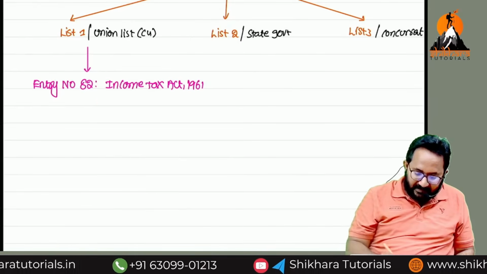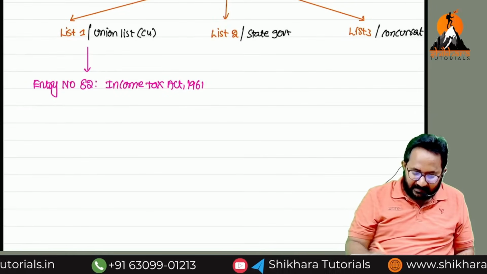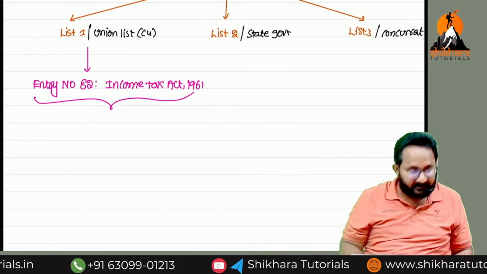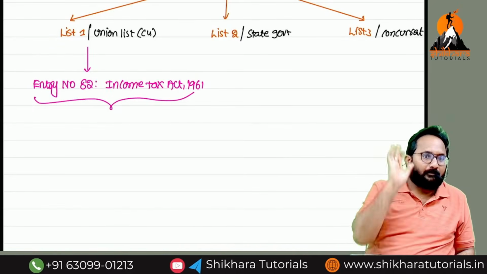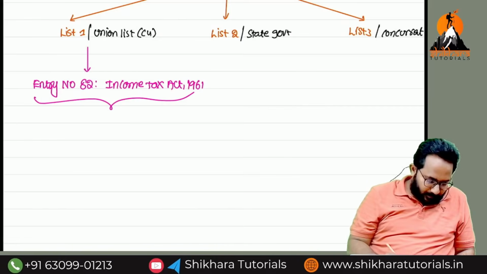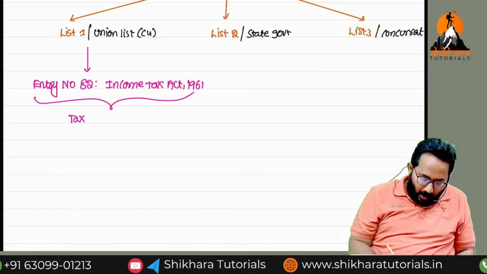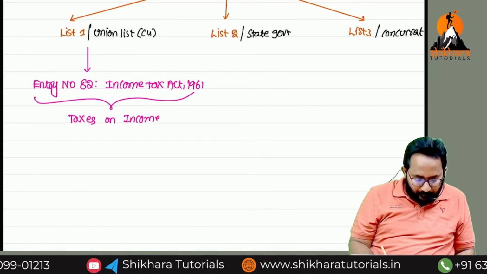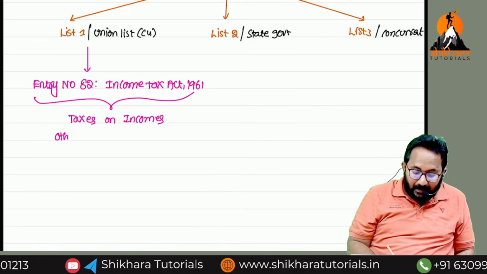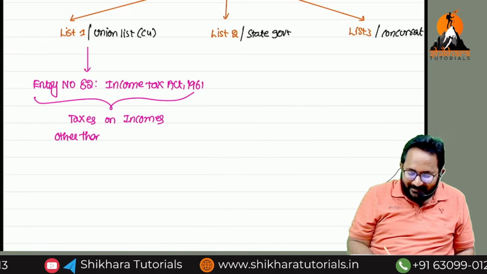The main agenda of this Income Tax Act 1961 is to collect taxes on incomes, other than one income which is exempt here.